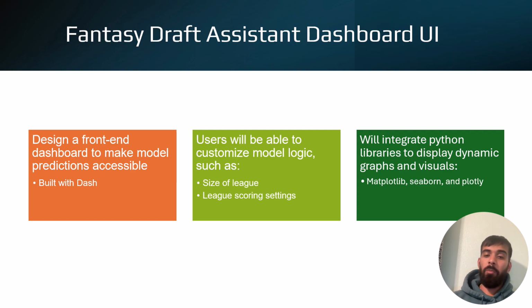We're going to integrate Python libraries to display graphs and visuals, such as Matplotlib, Seaborn, and Plotly, so that users can see why the model is recommending certain players over other players and what goes into those decisions.